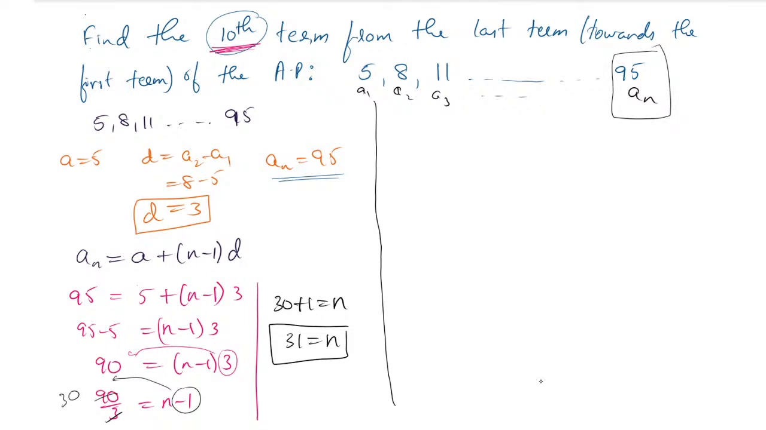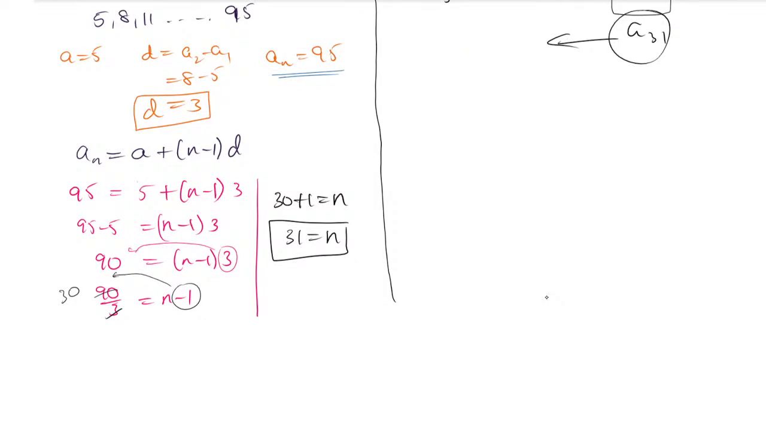95 is what we have, that is the 31st term. They have not told you to find the 31st term. They have told you to find the 10th term from the last, which means we have to go back. Which is the 10th term from the 31st term? For example, A31 is here, that is 95.